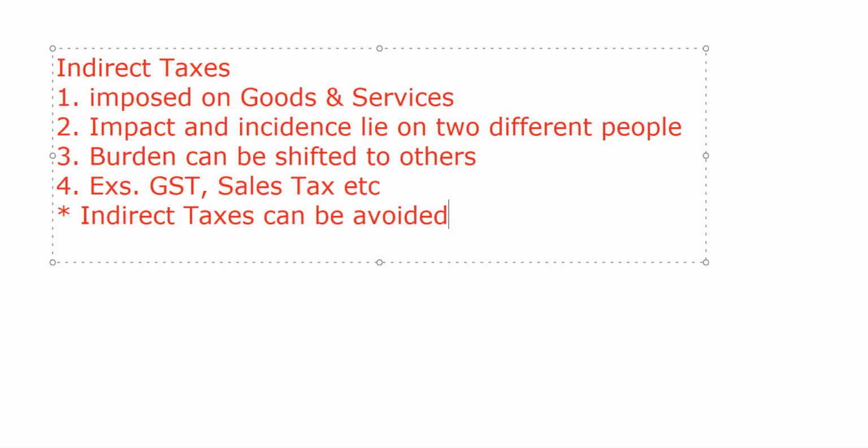Then that person is not supposed to pay the indirect taxes imposed on khadi items. In such a manner, if a consumer is not entering into those transactions which call for such taxes, indirect taxes are avoidable.